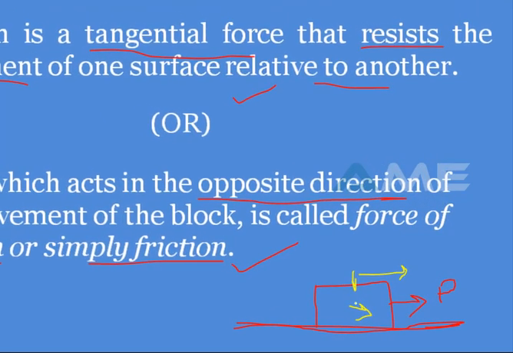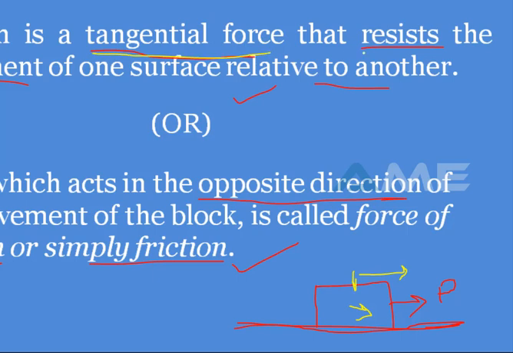But there is one force, a tangential force, which will resist the movement. The tangential force acts between the surface and the block in the opposite direction, and it resists the movement of the block.